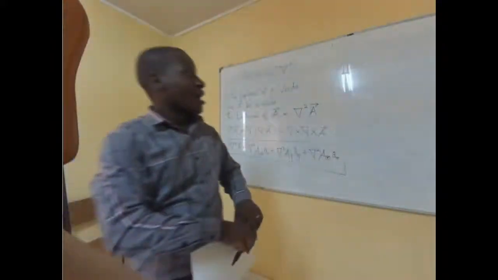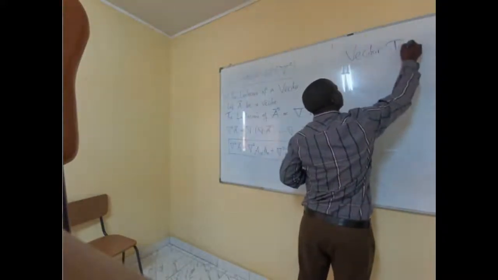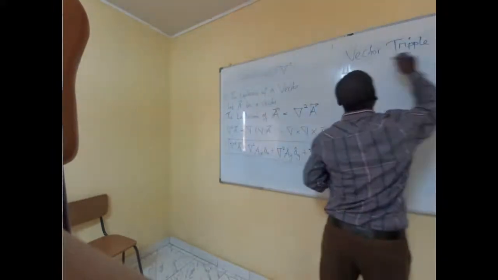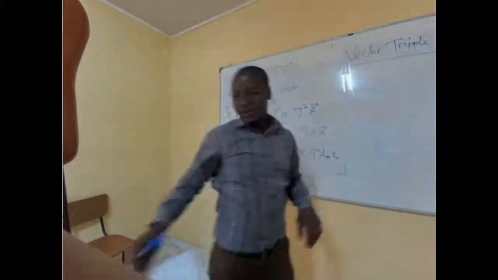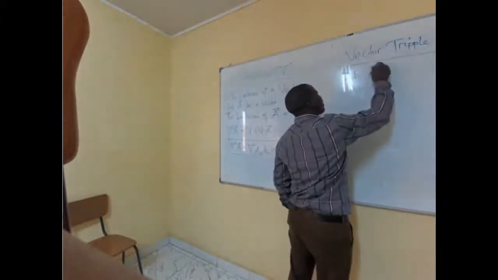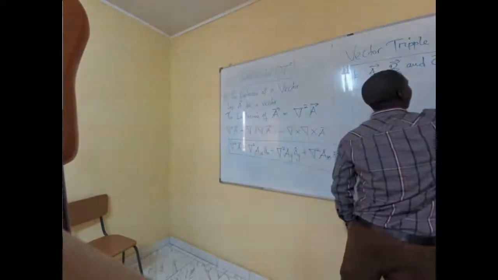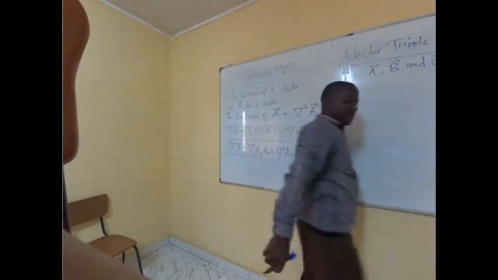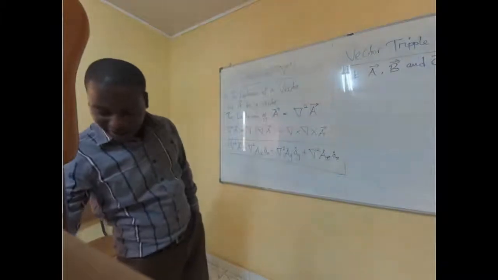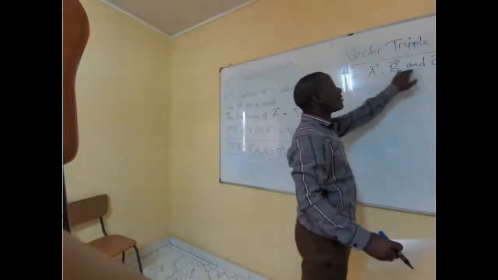Okay. Now, there's what is called the vector triple product. Under the vector triple product, what we are saying is let A, B, and C be vectors. Now, why we say the triple product is that we are actually multiplying all these three vectors.